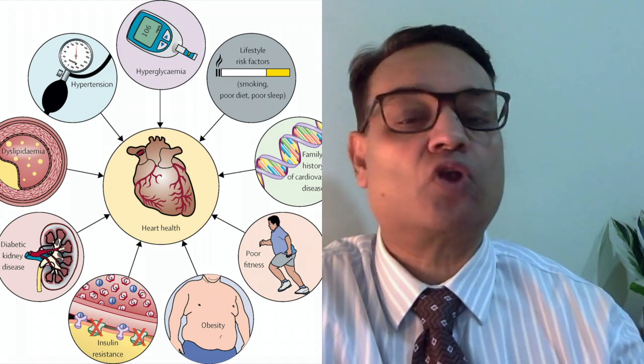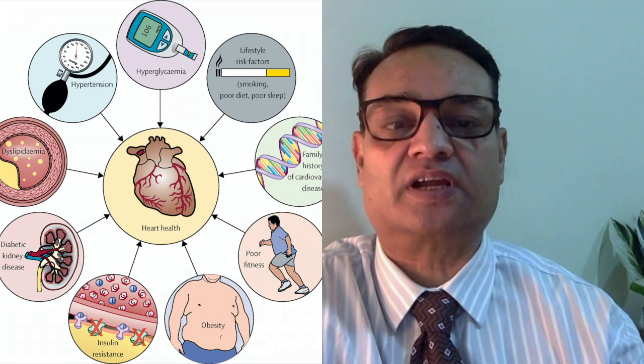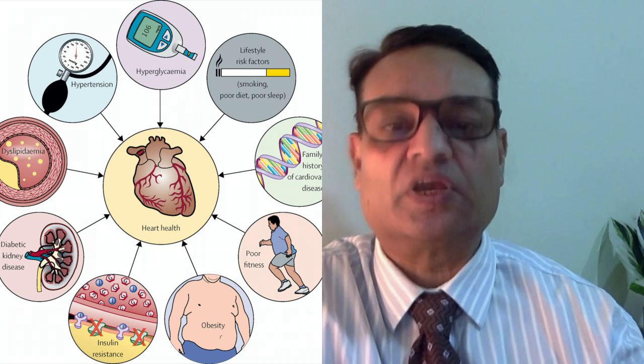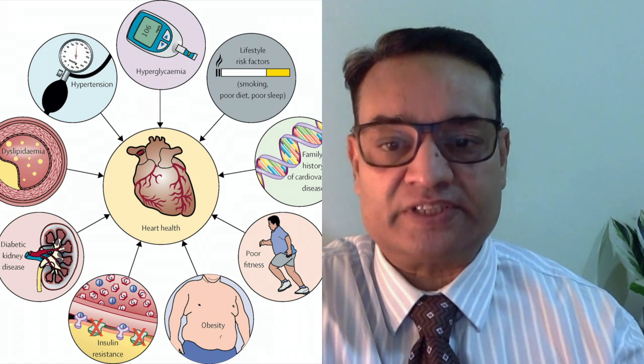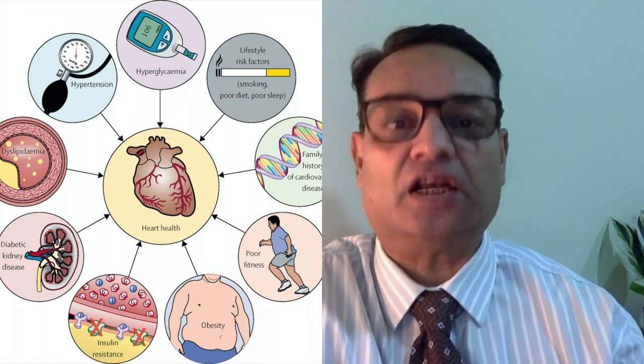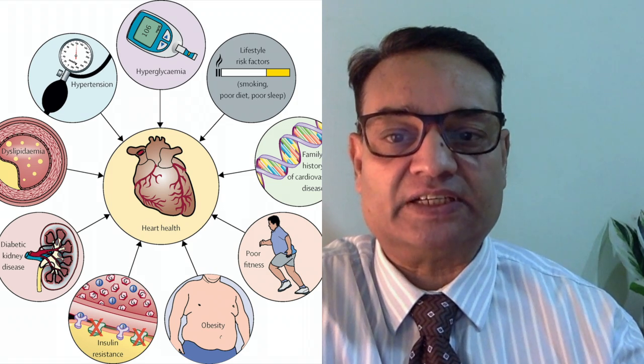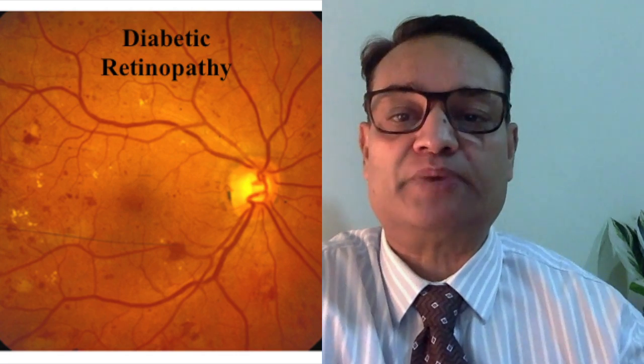Common risk factors for all microvascular complications are high blood glucose, uncontrolled hypertension, increased lipids, obesity, smoking, alcohol, and age more than 40. Let's start with the eye, medically known as diabetic retinopathy.